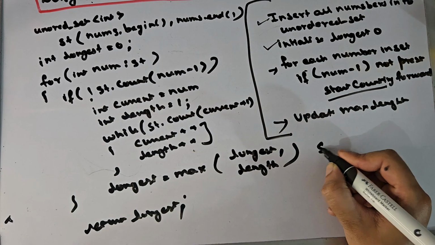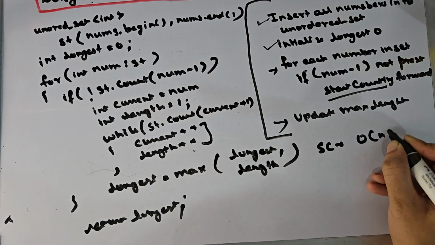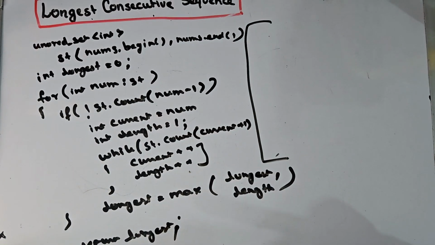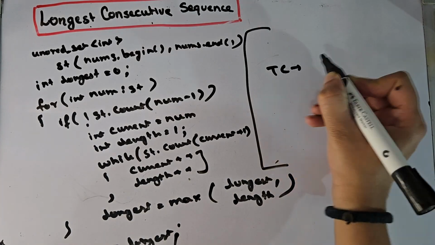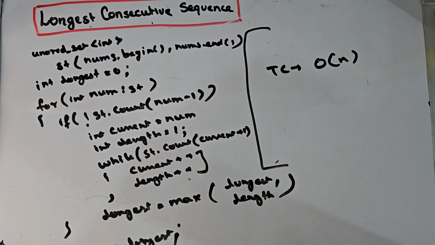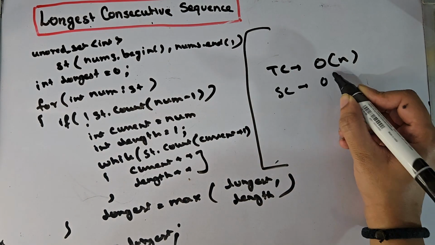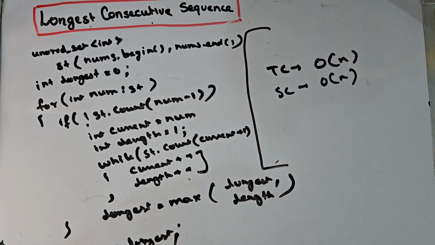The space complexity is order n because we are using sets here that take up extra space. The time complexity of this solution is also order n. Every element is processed at most twice, once in the loop and once in the sequence counting. Therefore, total work here is linear, and space complexity is order n because we are using sets. So this is the solution. I hope you understood it. We will code it on LeetCode now.